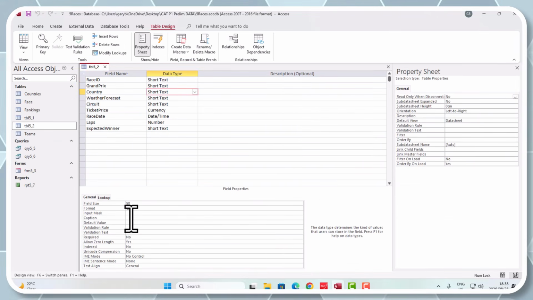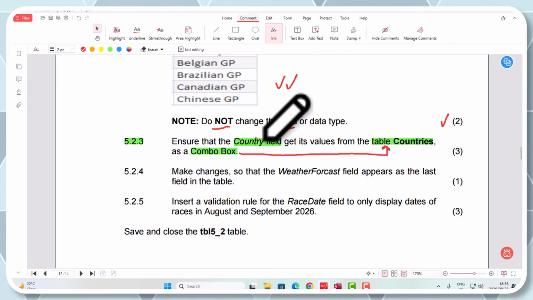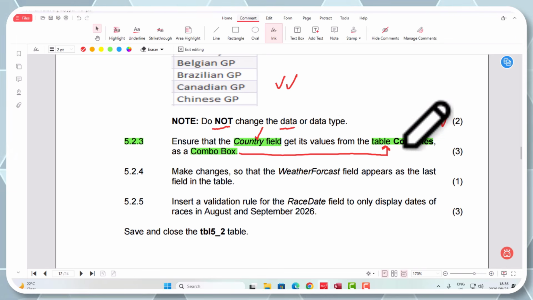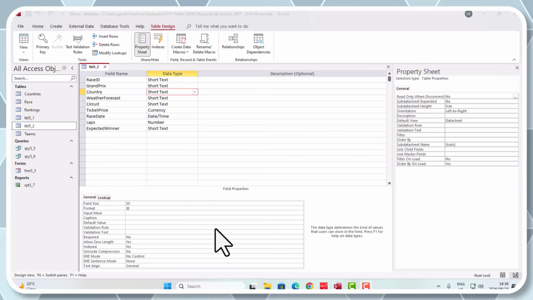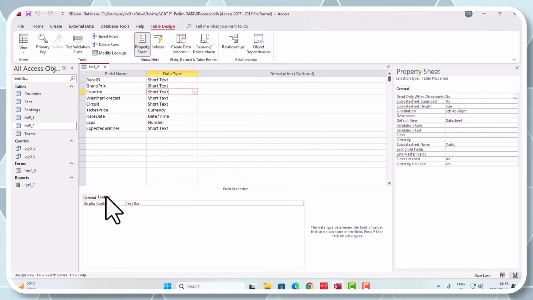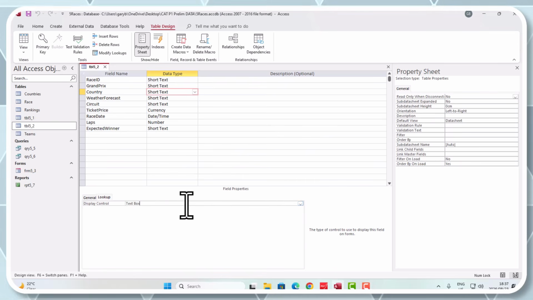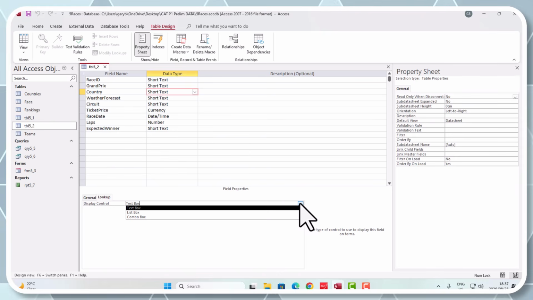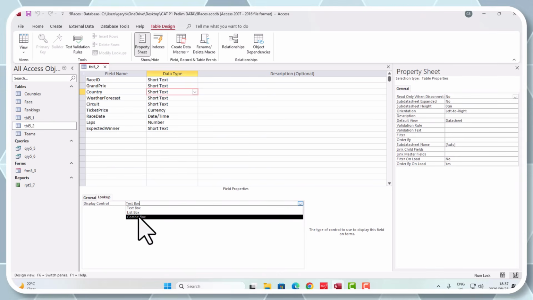And at the moment, let me just confirm the country field. Correct, it is the country field that they wanted. I just wanted to check for myself, guys. Country field, table countries as a combo box. Right, so where do we change this to a combo box? Okay, we're going to click on lookup. Right, and we can see at the moment it's set to a display control is a text box. Right, we don't want it to be a text box, so we're going to use the little drop down here, and we're going to change this to a combo box.